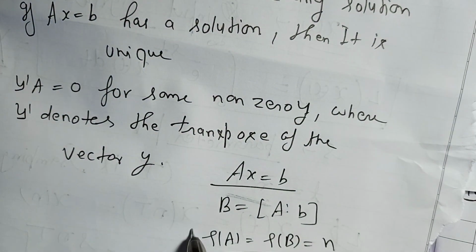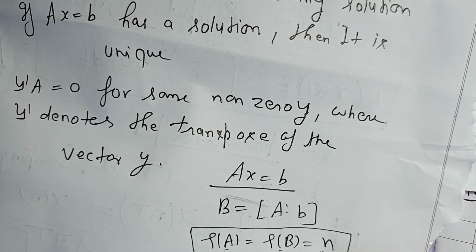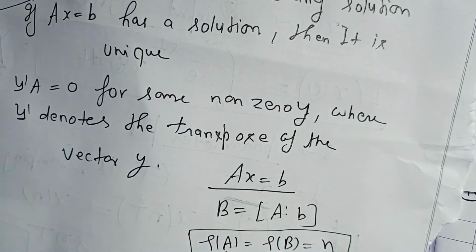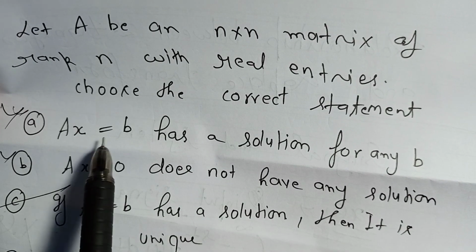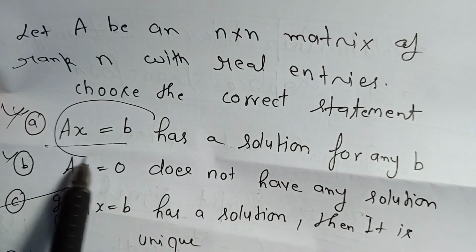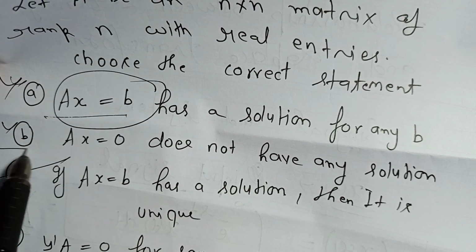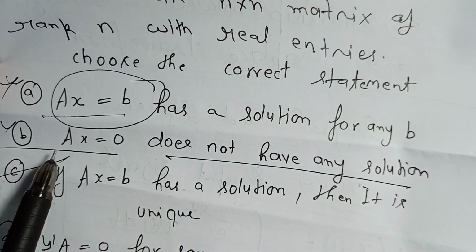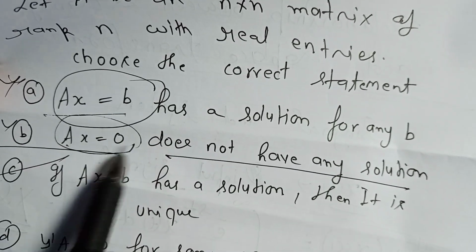Because the rank of A is already n, if Ax equal to b has a solution then the rank of B is also n, so definitely it will be a unique solution. So option C is correct. The first one is not correct, because Ax equal to b having a solution for any b is not true, since the rank of B may differ even when the rank of A equals n. And the claim that Ax equal to 0 does not have any solution is also wrong, it has the zero solution. If the rank of A equals n, this system of equations has only the zero solution.